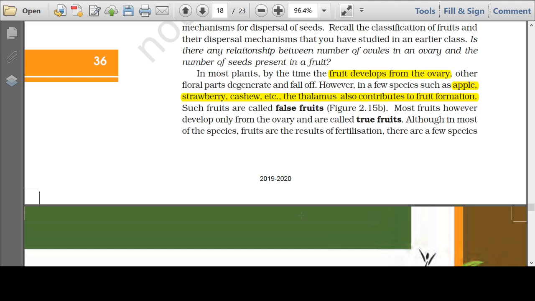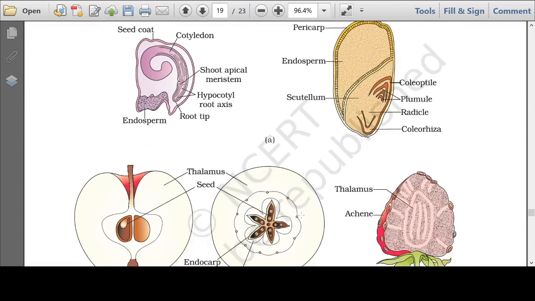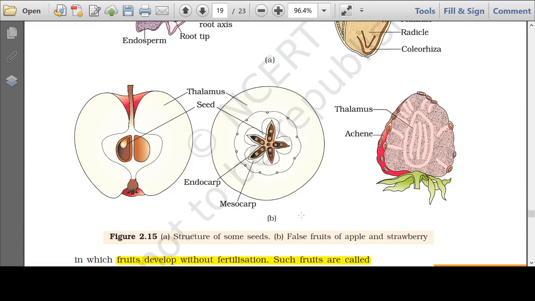In true fruits, the fruit is developed from the ovary. In false fruits, the fruit is not developed from the ovary, it is developed from any other floral part. In case of apple, in case of strawberry, in case of cashew, it develops from the thalamus. Let us see the picture here. So here is apple and the strawberry, the fleshy part, the edible part.